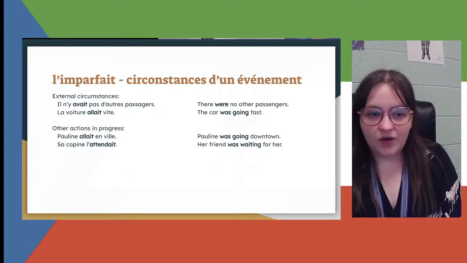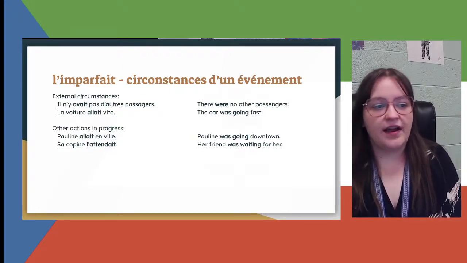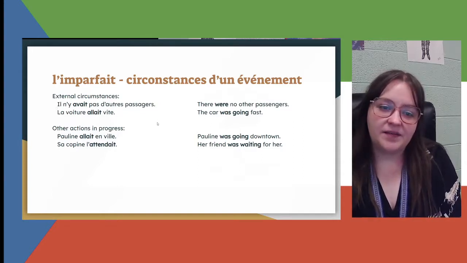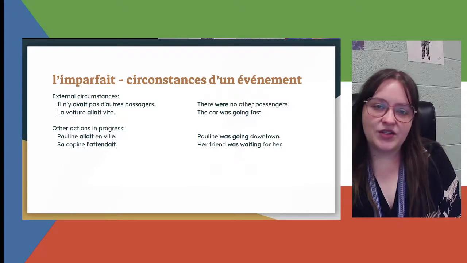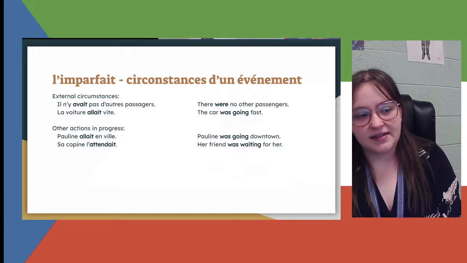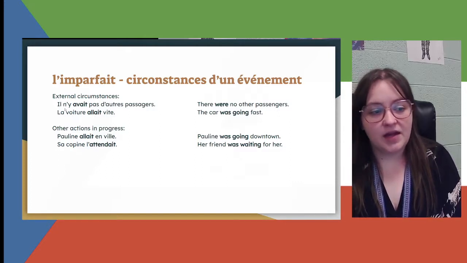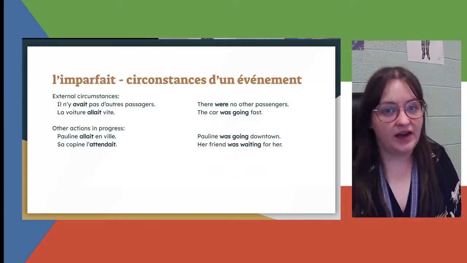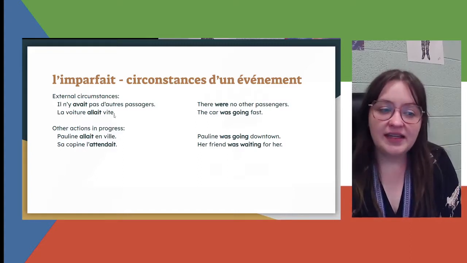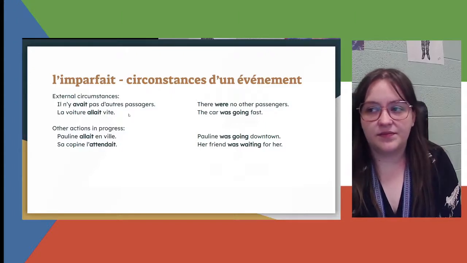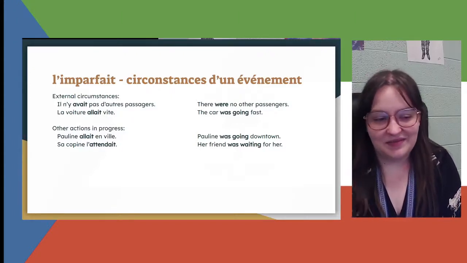The next category for circumstances or conditions is external circumstances. For example, il n'y avait pas d'autres passagers. There were no other passengers. And la voiture allait vite. The car was going fast. And sometimes the circumstance, or the condition, can be the reason for the well-defined action, right? La voiture allait vite. The car was going fast, and there was an accident. Passé composé.